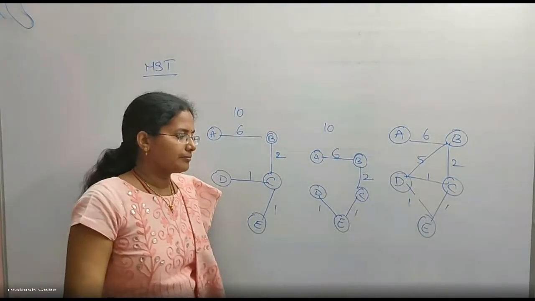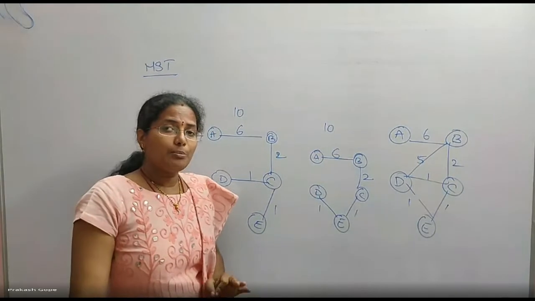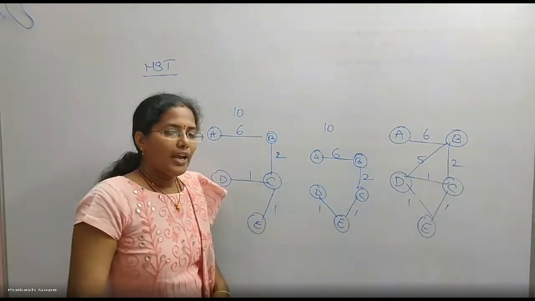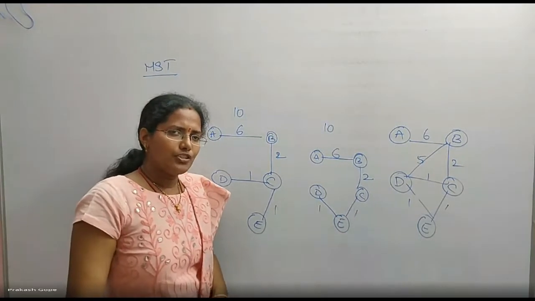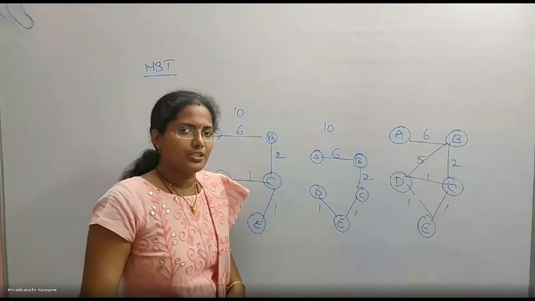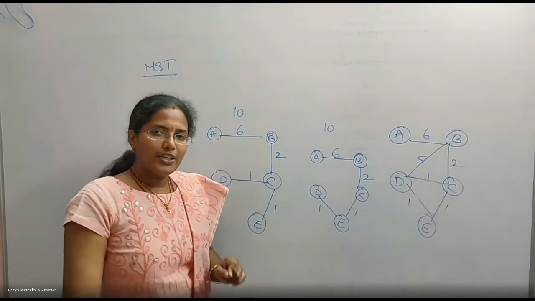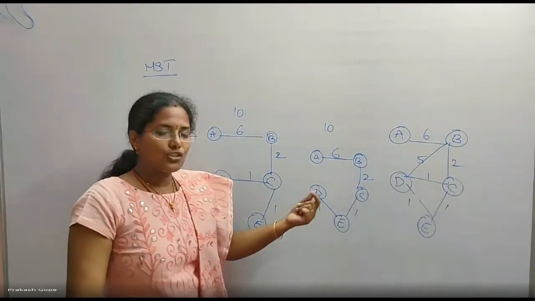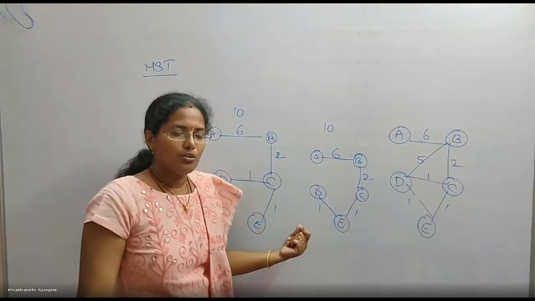Fourth point, the edge with the minimum weight. In this case, it is 1. An edge with the minimum weight, generally it is part of all the MSTs, correct? But if I say, though there is an edge with the minimum weight, still it is not part of MST. What can you conclude?